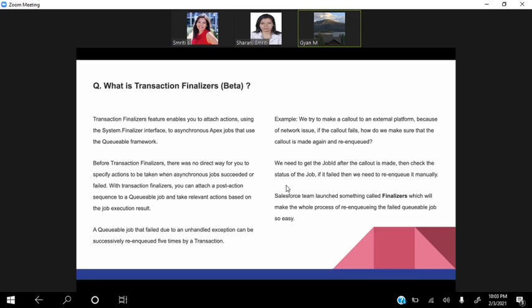And we can do it only 5 times. So okay, it failed once, we made a callout, it failed a second time, third time, fourth time. It will keep on re-enqueuing, but it can do so only 5 times. So to understand in a nutshell, basically any post action which we want to do when a job succeeds or fails, that is what the transaction finalizer does. It is used for the queueable job.